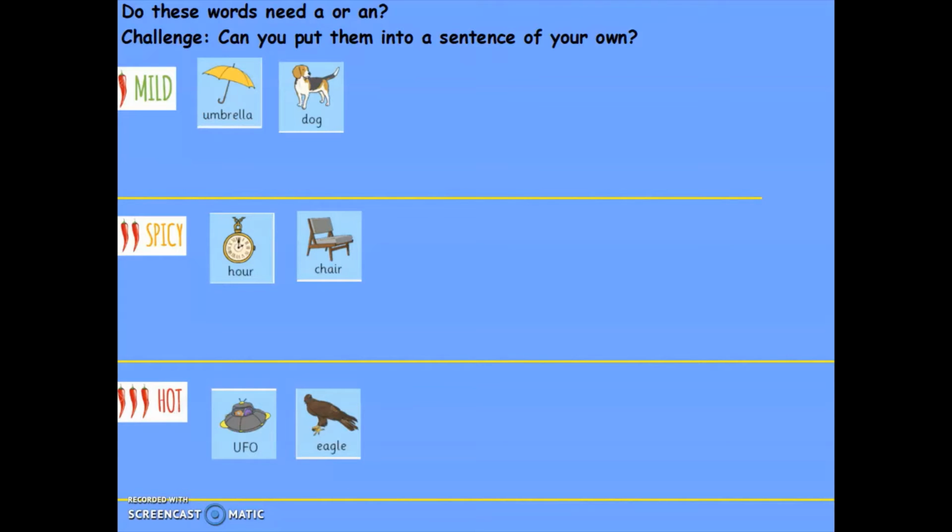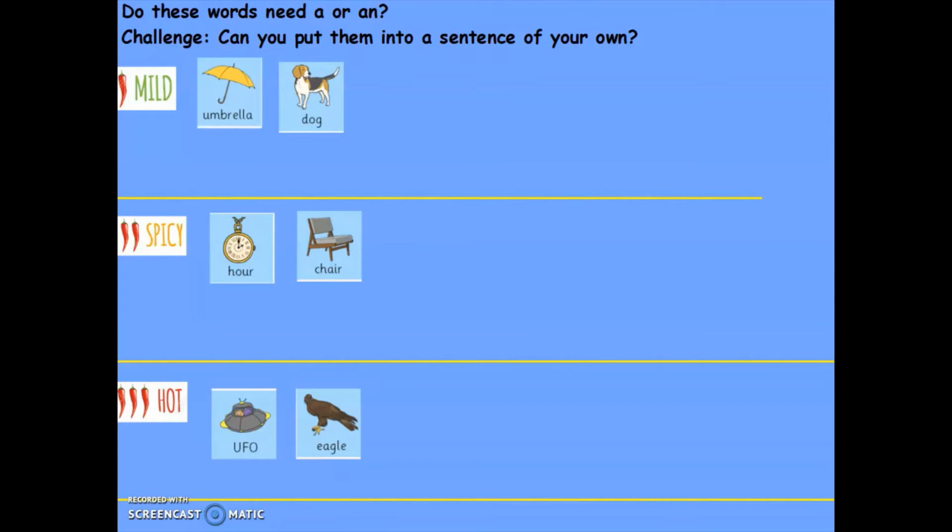Today's Spag challenge, you're going to choose your challenge and look at your words. You need to decide whether they need an A or an. And for an extra challenge, can you put them into a sentence of your own?